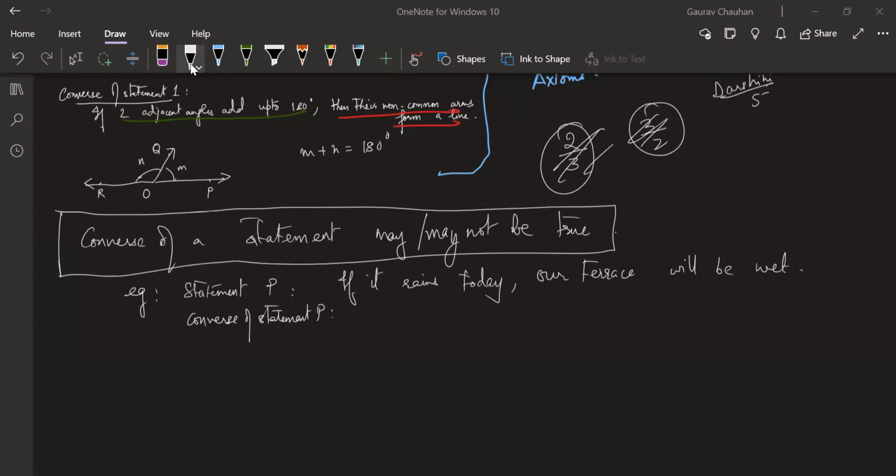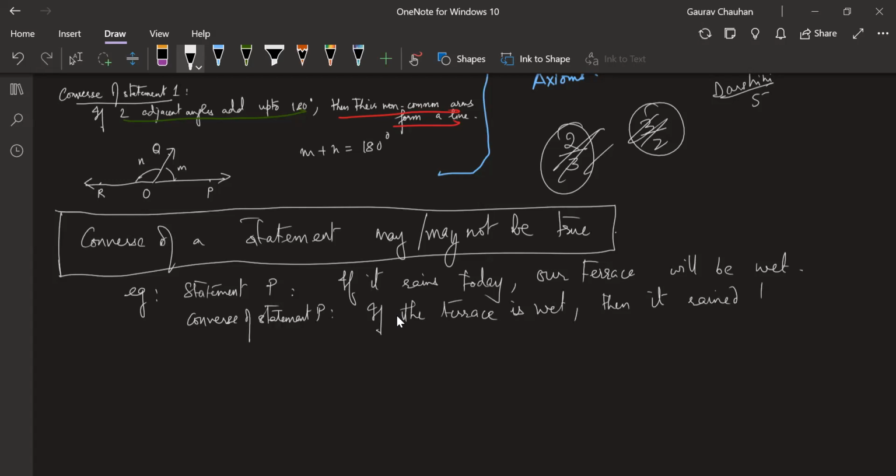Go ahead Amruta, you want to respond here? Amruta is moving. Let's go to Dhananjay. Go ahead Dhananjay. Sir, if the terrace is wet, then it rained today. If the terrace is wet, then it rained today.